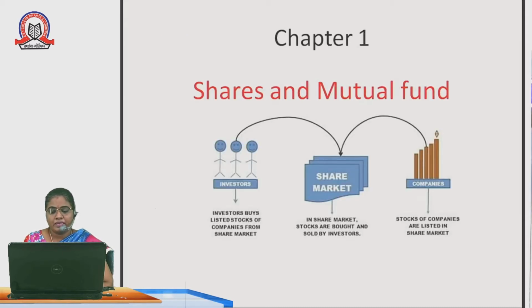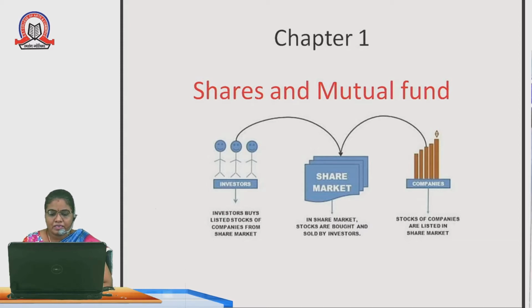If any person decides to start a company and capital is a problem for him, he can get the capital from the share market by selling shares. So stocks of companies are listed in share markets.